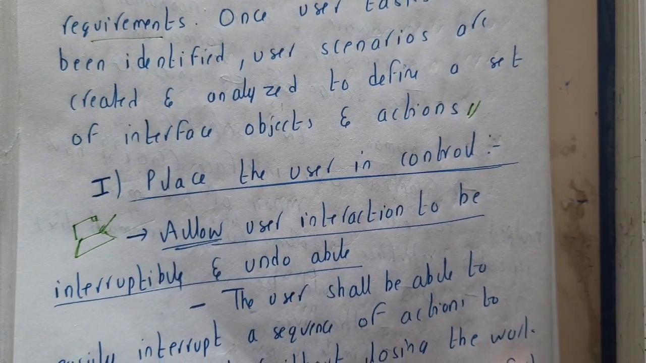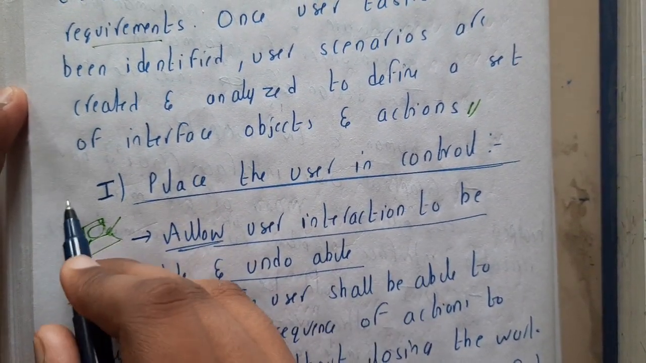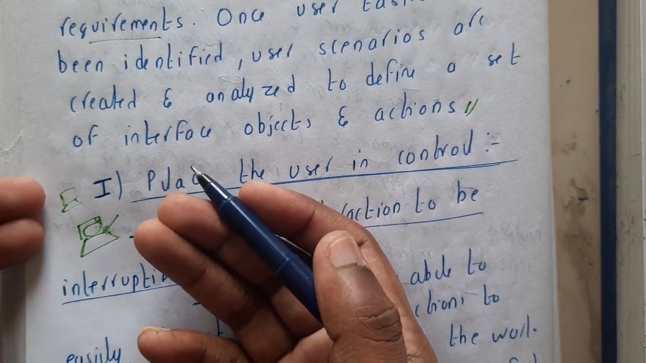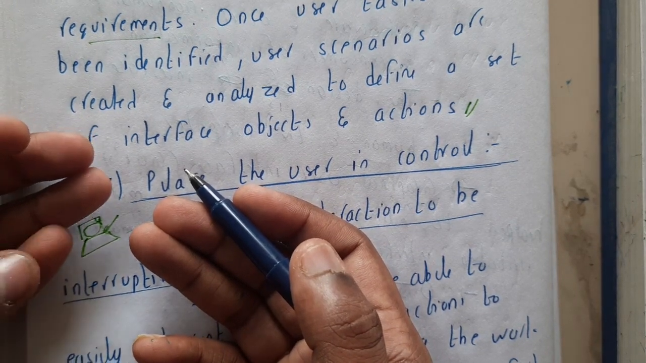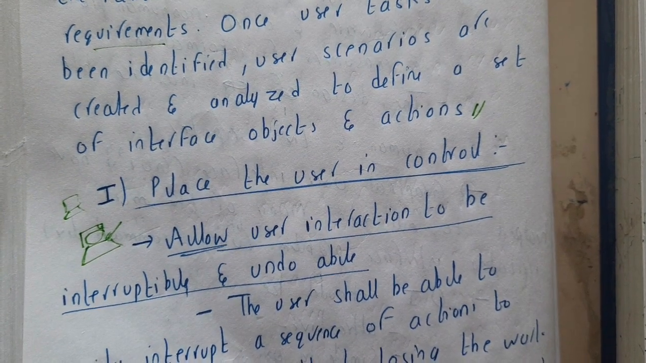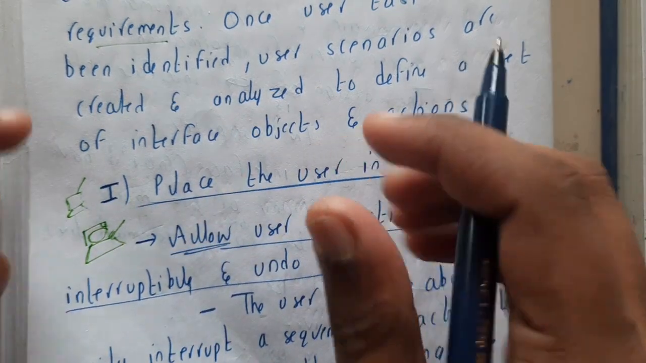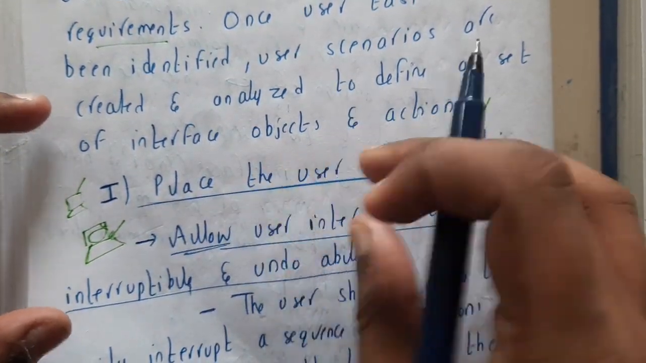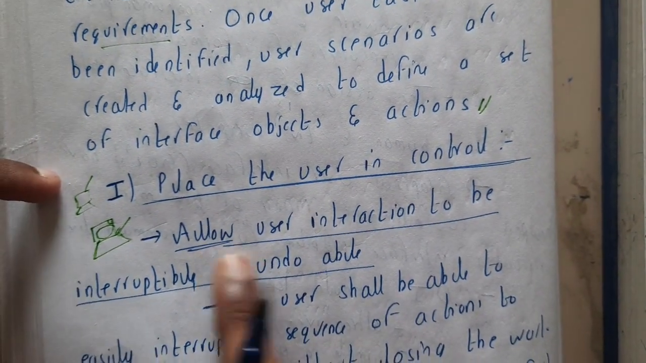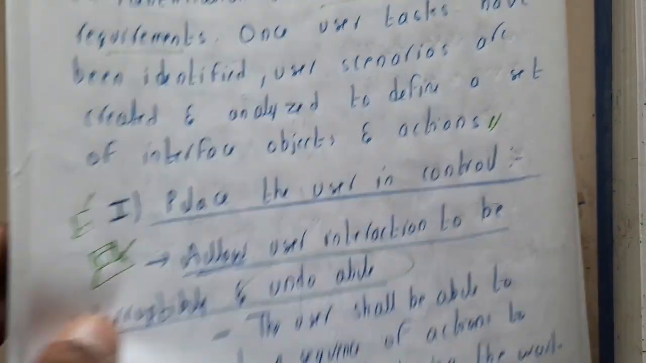And one more thing: assume that you are writing a text document or a Word document. You wrote almost 100 pages. After 100 pages, unfortunately a power cut has happened, or the software has corrupted, and your Word document has not been saved. Whenever you open Word again, it should ask to restore the previous work. It should store the recent things somewhere, like in temporary files. That is allowing user interaction to be interrupted and undoable. Basically he can undo anything he wants.